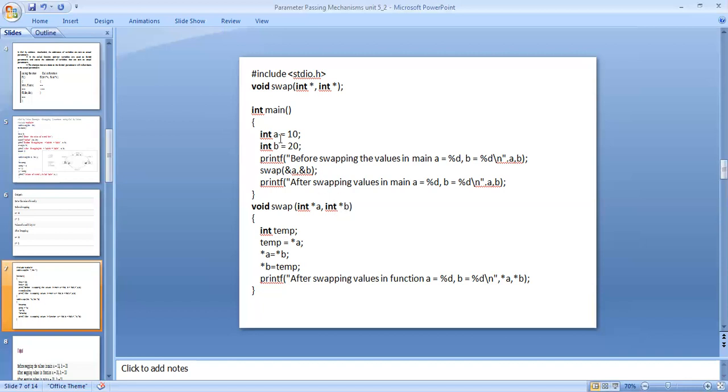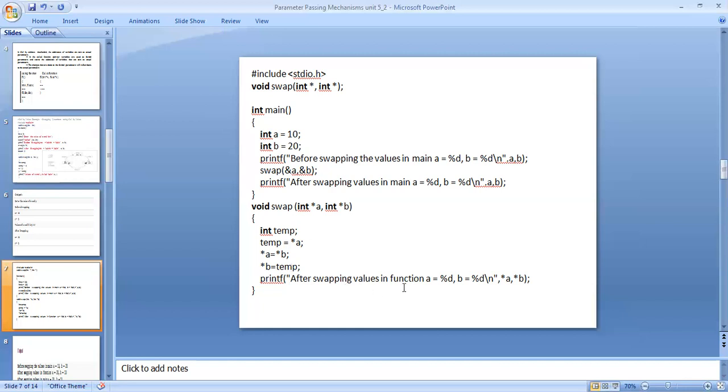Before swapping, a value is 10, b value is 20. int temp equal to *a. *a is 10, and the temporary value is 10. *a equal to *b, whose value is 20, so the pointer variable a is 20. b equal to temp, the temporary value, which is 10.